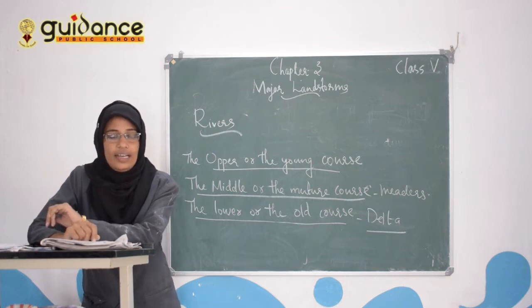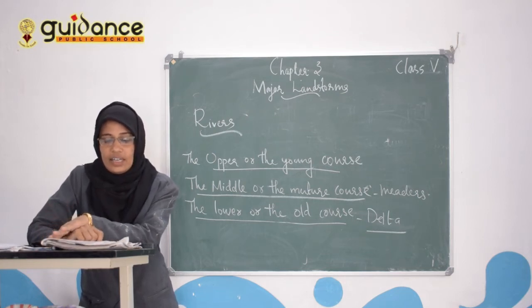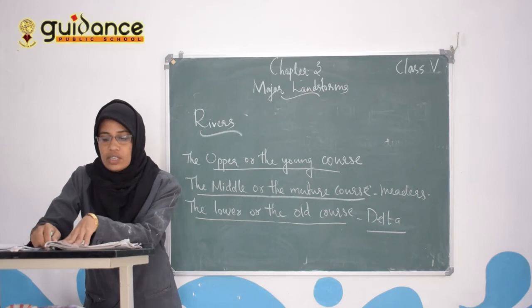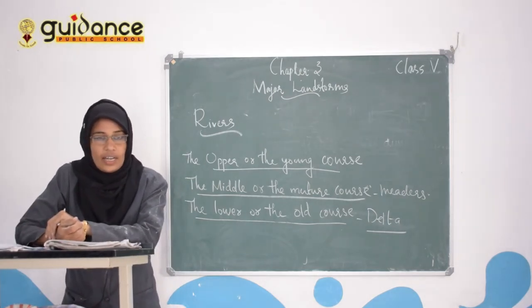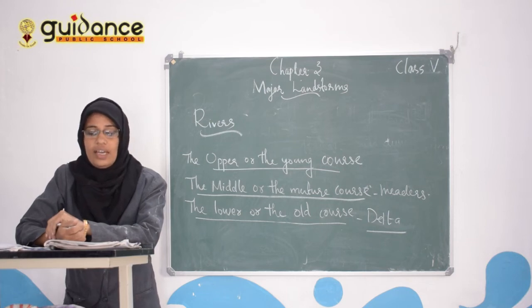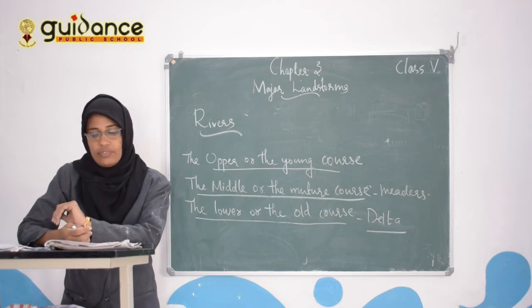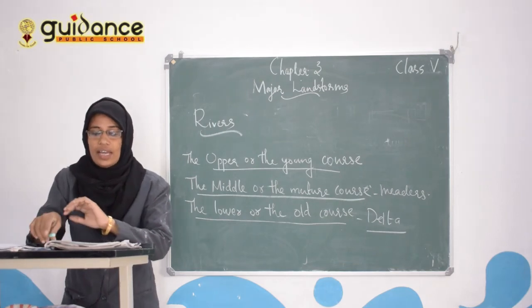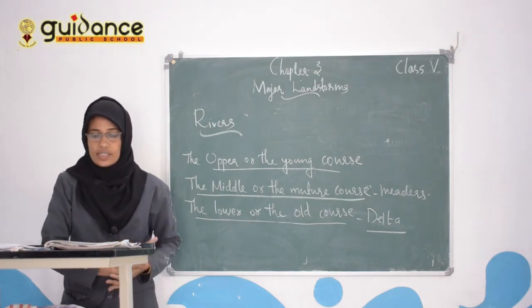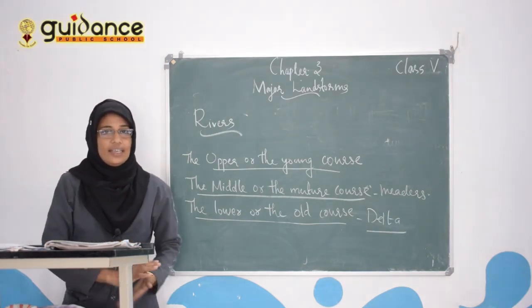Then the first one, leeward side. These are very important. What is the meaning of leeward side? The side of a mountain that is sheltered from winds. It gets very little rainfall.